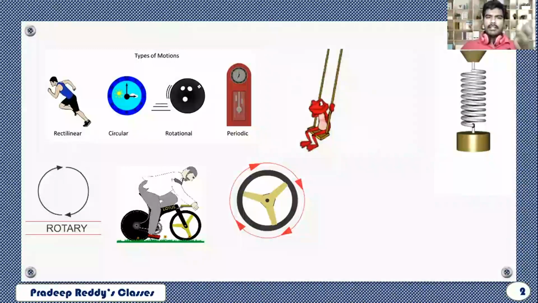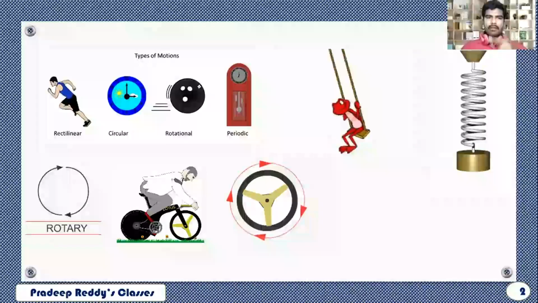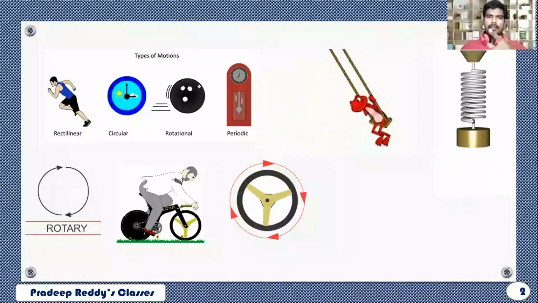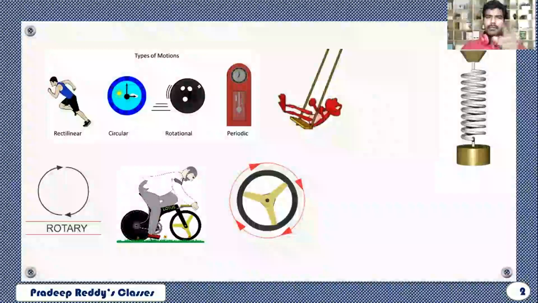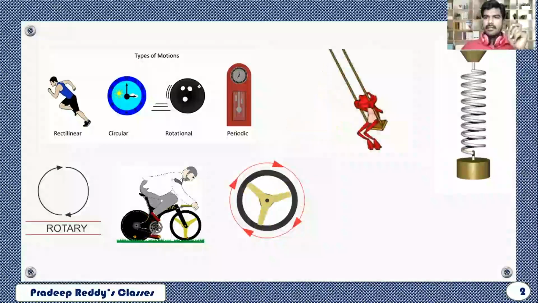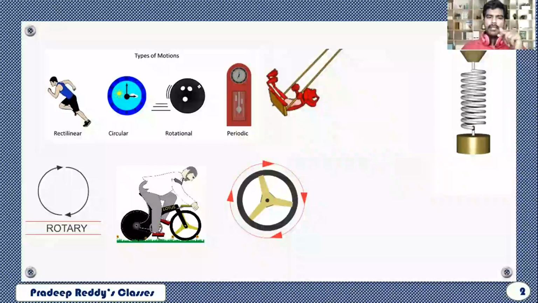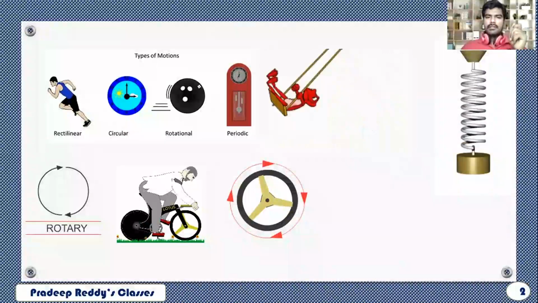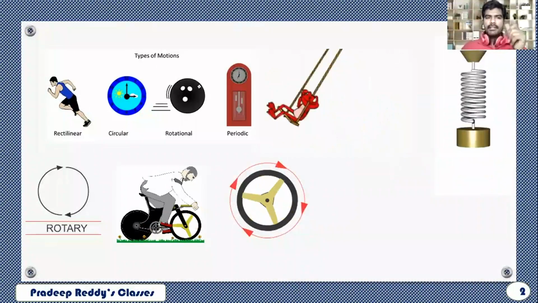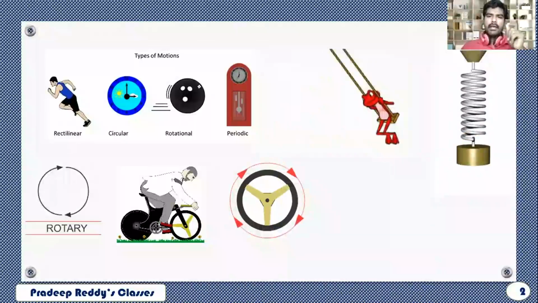Next, there is a clock, and in that clock you can see that the clock hands are rotating with respect to a fixed axis. If you take the tip of the clock hand, that tip will be executing circular motion. Circular motion is different from rectilinear motion, as it is always revolving in a particular orbit with respect to a fixed axis.